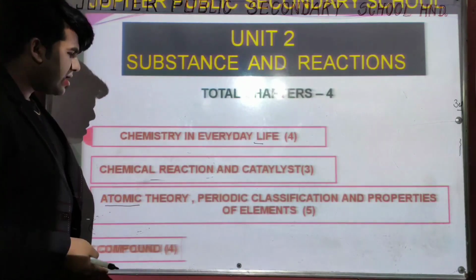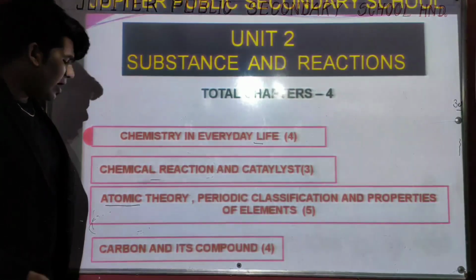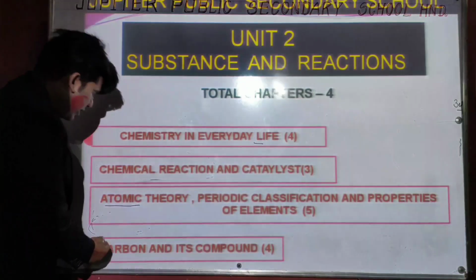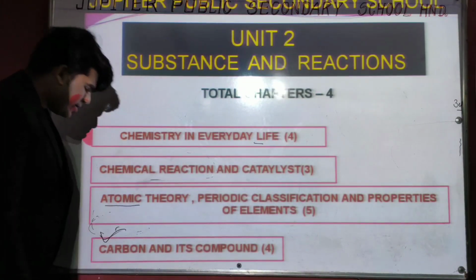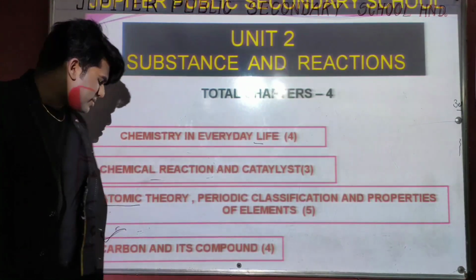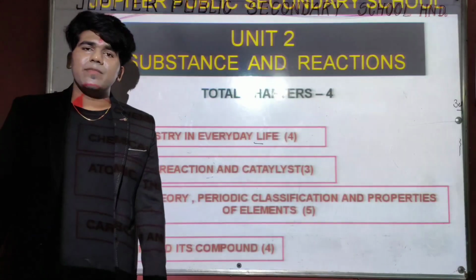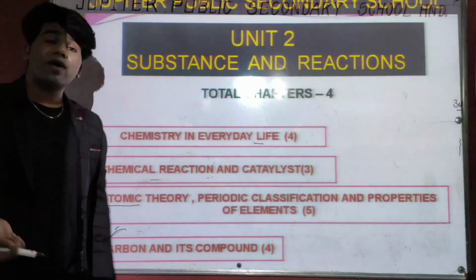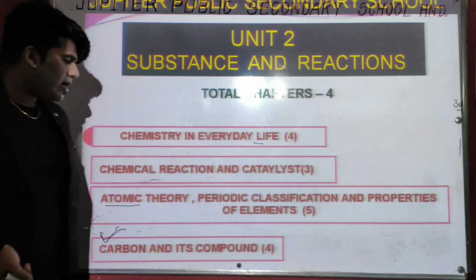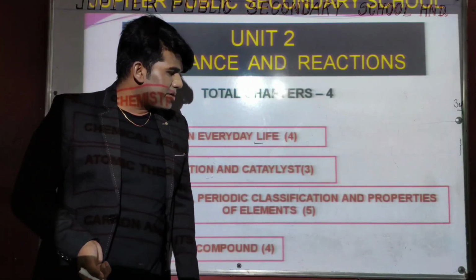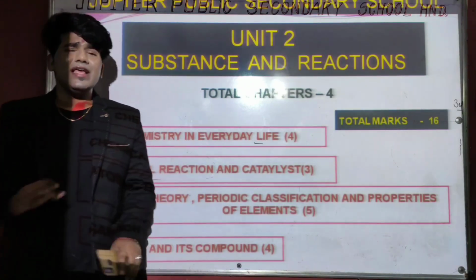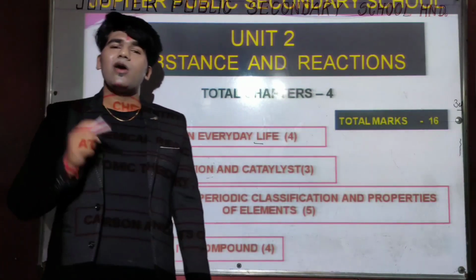Okay, let's discuss the final chapter of this unit, carbon and its compounds. A very important and very interesting chapter. In this chapter we will discuss the characteristics of carbon, and the most important topics are isomerism and IUPAC nomenclature. When we add all the marks of this chapter, we get 16 marks. It means we can easily get 16 marks out of 80 from this second unit.